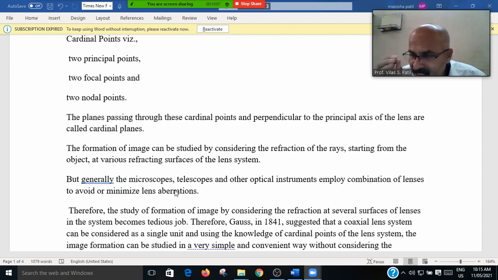If the aberration is minimized, then the image produced is intense, well focused, and well illuminated.